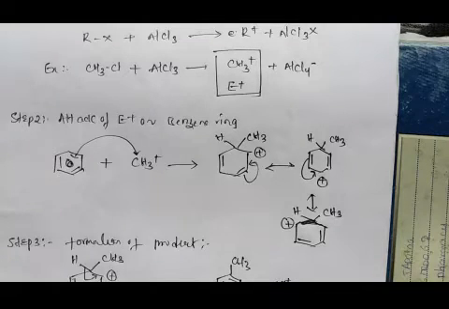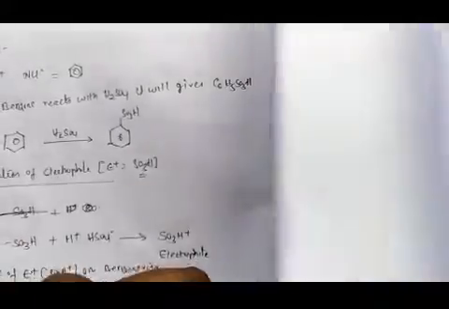The next topic is Friedel-Crafts acylation.